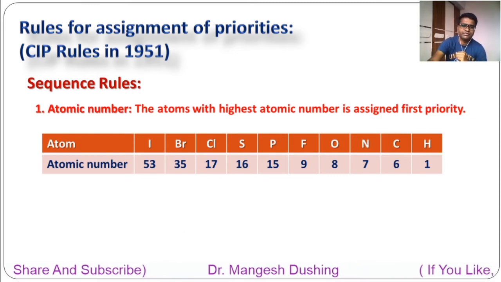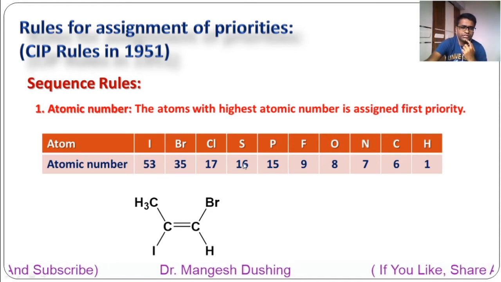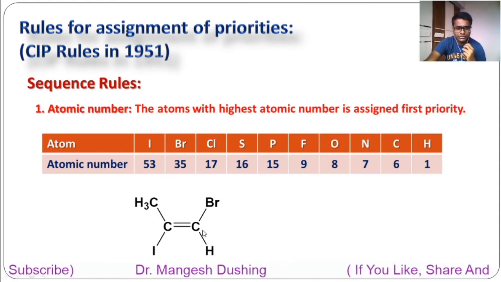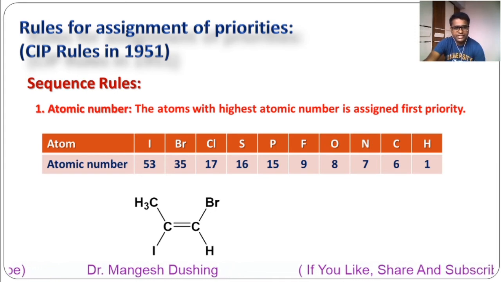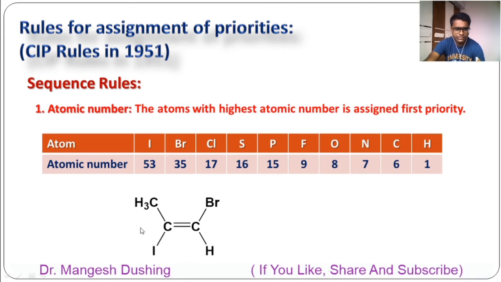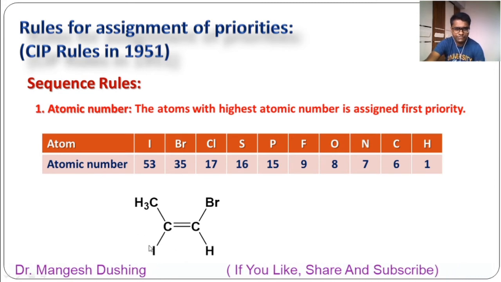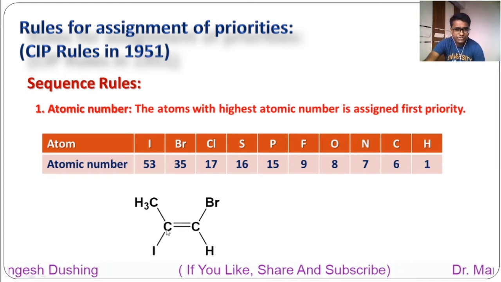How to apply them? For example, this is the molecule. Now this is the double bond. So for being a geometrical isomer, each carbon should have two different groups. So this carbon has two different groups, this carbon has two different groups. So you have to give the priority to each carbon.